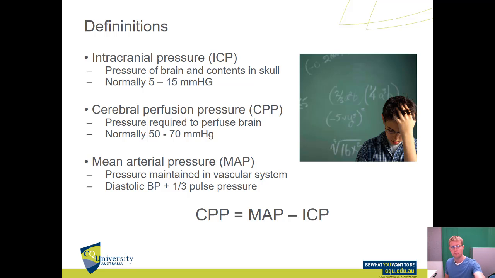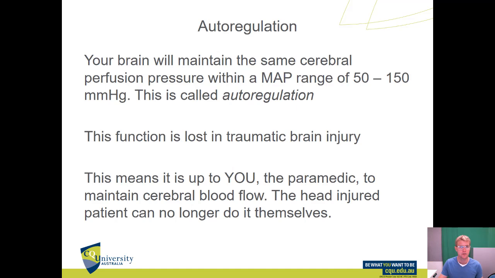So our cerebral perfusion pressure is our mean arterial pressure minus our intracranial pressure. Now, in a normal, healthy brain, for you and me at the moment, it doesn't really matter what our blood pressure is. In a very broad range of mean arterial pressure from 50 to 150, which is a very low blood pressure or a very high blood pressure, your cerebral perfusion pressure remains exactly the same. And this function of the brain is called autoregulation. So even in low blood pressure and high blood pressure, the pressure going to the brain is the same.